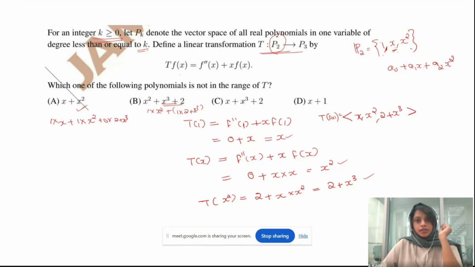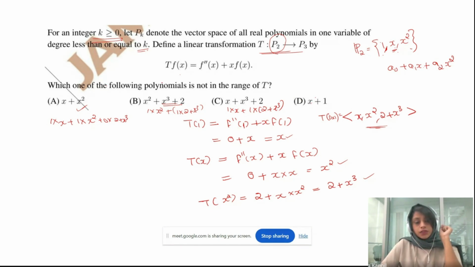Now what about the c? It's also possible: 1 times x plus 1 times 2 plus x cube. Just put the coefficient of x squared as 0, then you can make this polynomial. Then what about this d? Is it possible for x plus 1? No. For x plus 1, we don't have any constants here, like 1 is not here, right? So it is not possible to generate x plus 1 using this. By trying any linear combination, we won't get x plus 1, so this one will not be in the range of T.